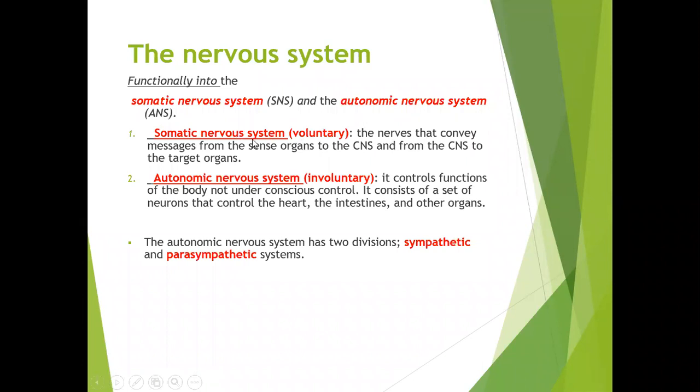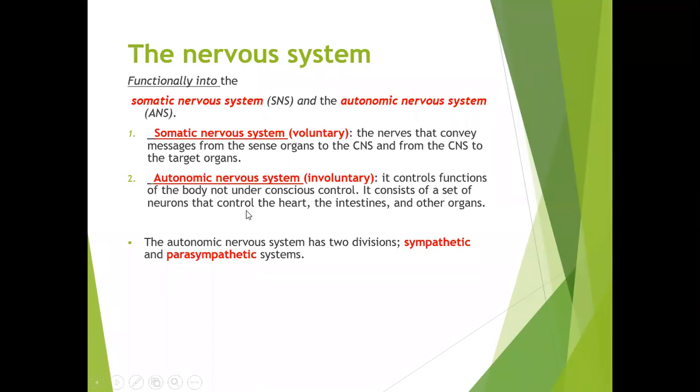And the nerves that carry the message from the sense organ to the central nervous system, that is the sensation of any touch, pressure, temperature, pain, and all those things, that is the sensation. And from the CNS to the target organs, that is the peripheral, the motor nervous system. So it consists of both the sensory as well as the motor. That is called the somatic nervous system, which is mainly under our control, that is voluntary.